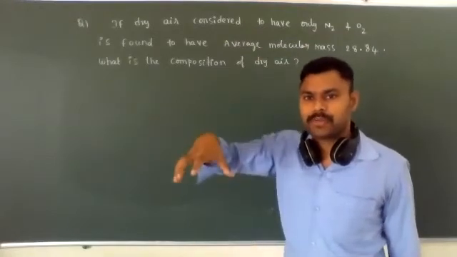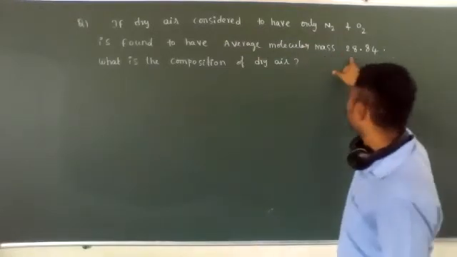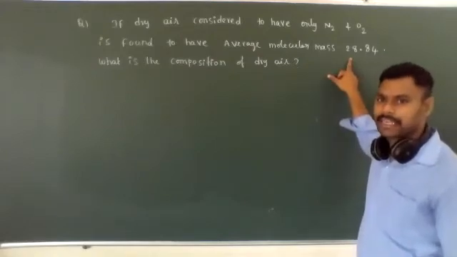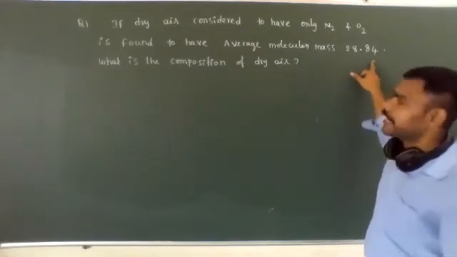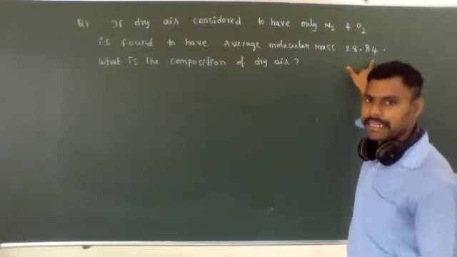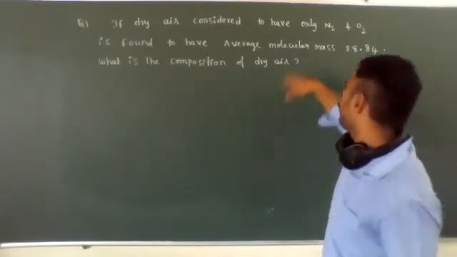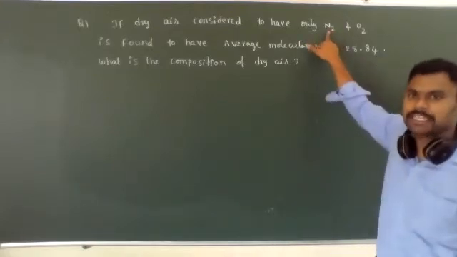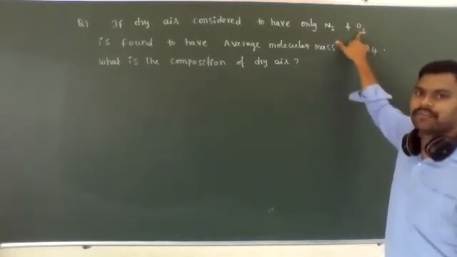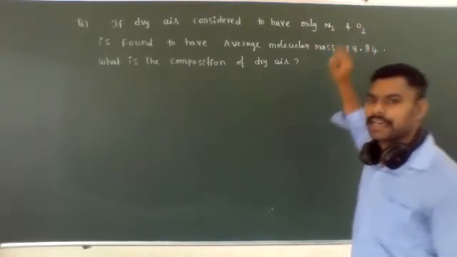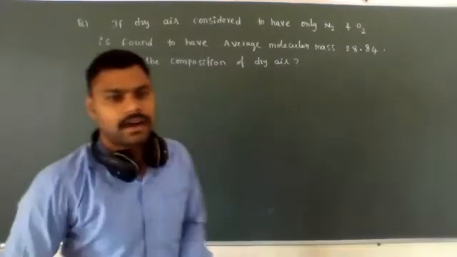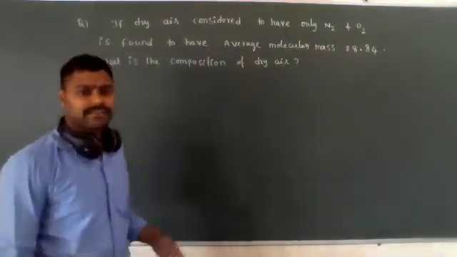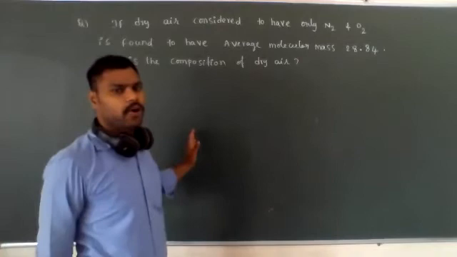For the two gaseous molecules, their average molecular weight is given as 28.84. In that, how much percentage of N2 is present and how much percentage of O2 is present? We need to calculate. Yesterday in the last class, the average atomic weight was 35.5.